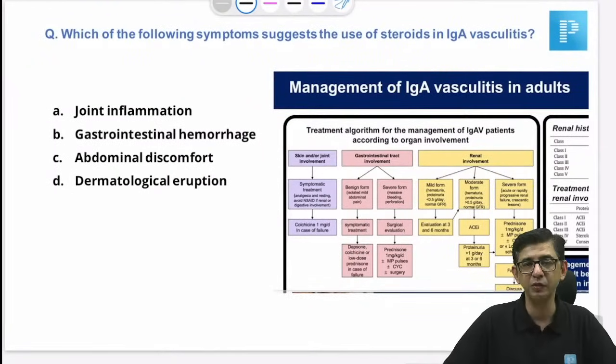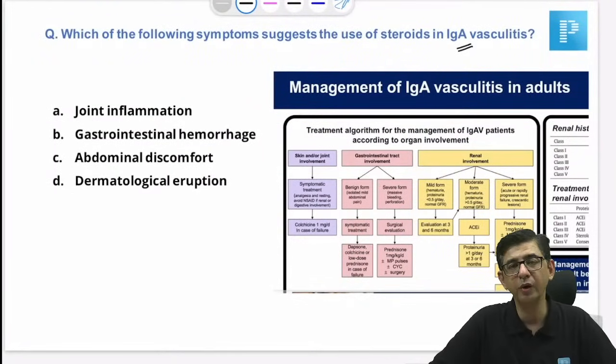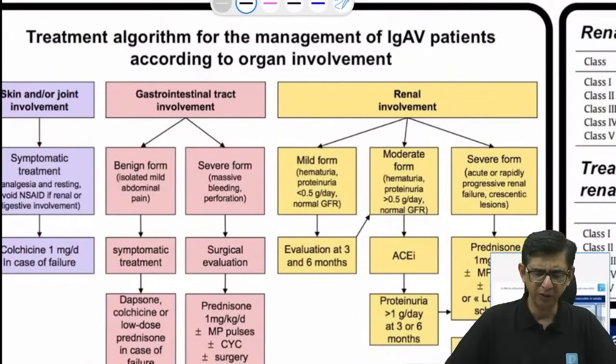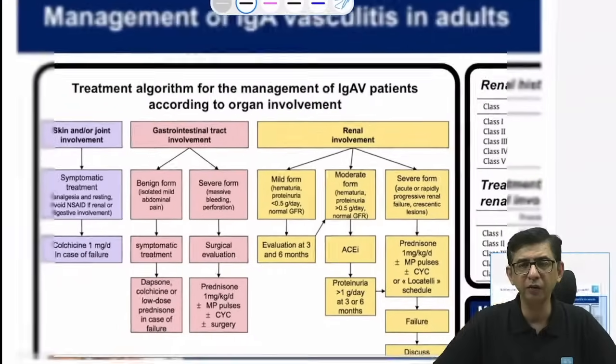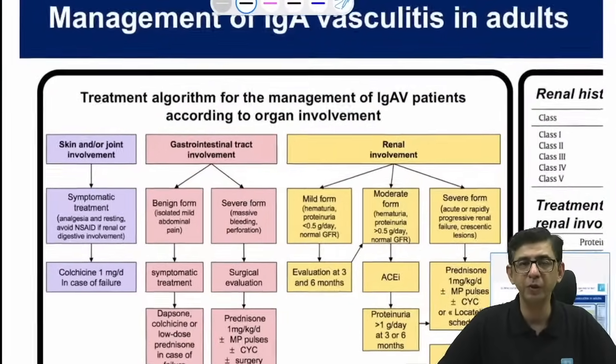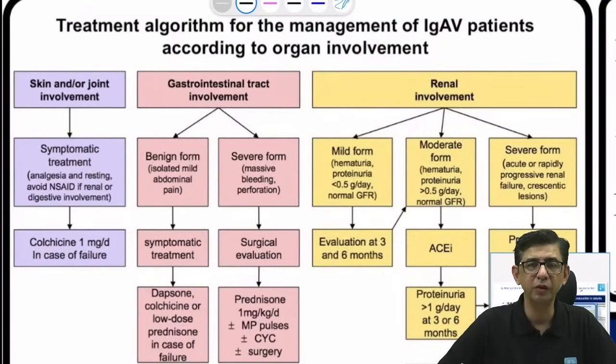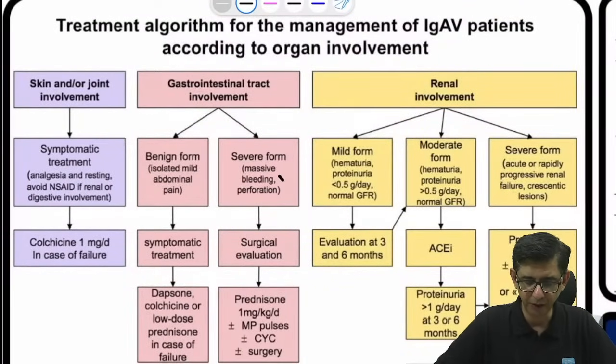And I have a reference for this one which people were looking for, that when would you use steroids in a case of immunoglobulin A vasculitis? So the reference is there, guys, that these are guidelines from European Society only, and this mentions that we would be using steroids in those cases where there is a presence of bleeding, or if there's a possible risk of a perforation, but not for cases of abdominal pain, because abdominal pain was also in the options and bleeding was also in the options.